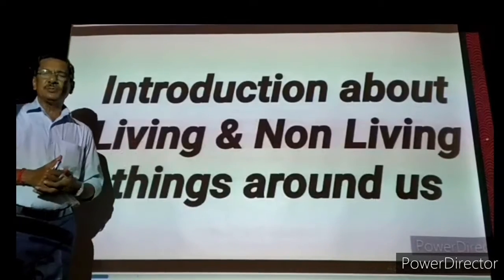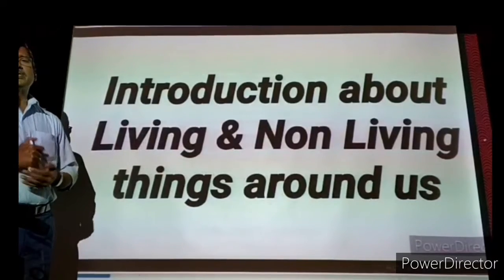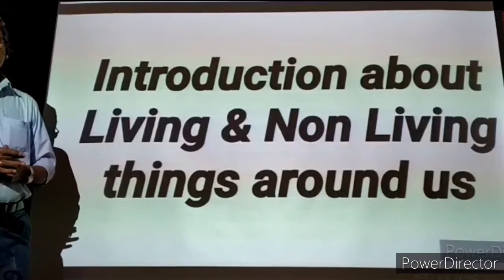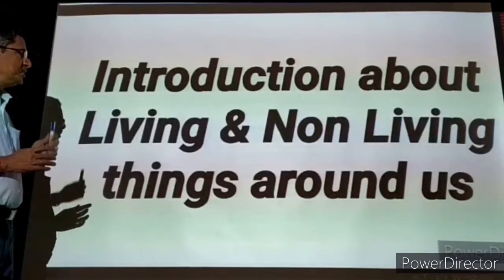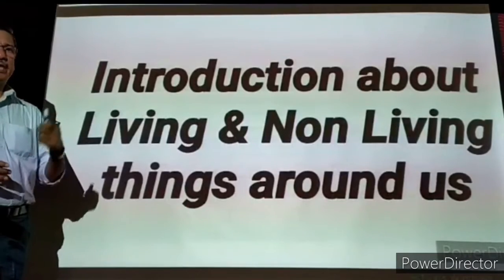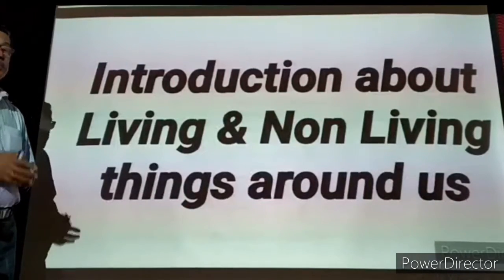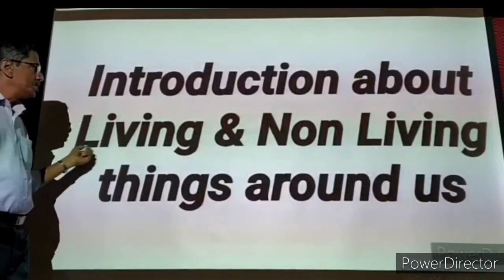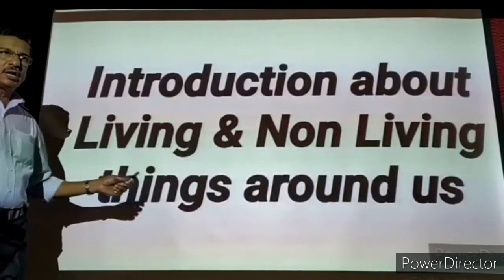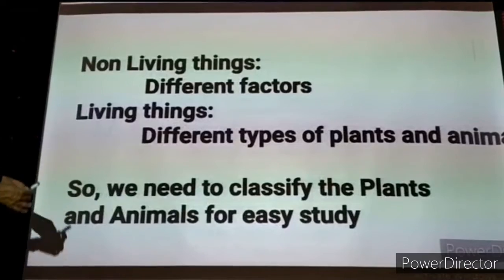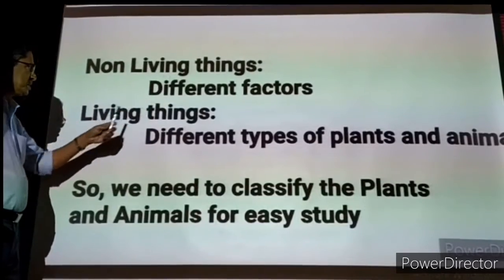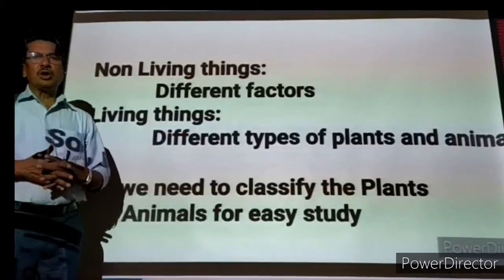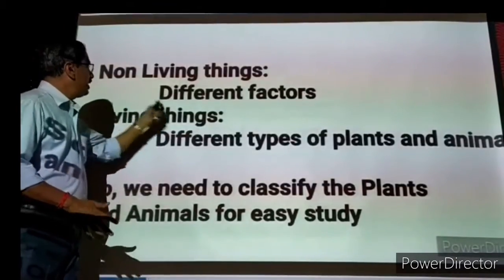So, varieties of living organisms are present in our surrounding. Many types of microorganisms are there. We cannot see them by naked eye. They are present in the soil, present in water, present in the air, everywhere. They are also present inside the body of living organisms, outside the body of living organisms. So they are all generally called living organisms. The next we are going to talk about non-living things, different factors. Just now we have studied living things. When we talk about living things and non-living things, this topic is only about the living things.